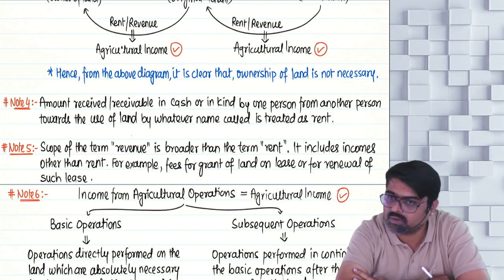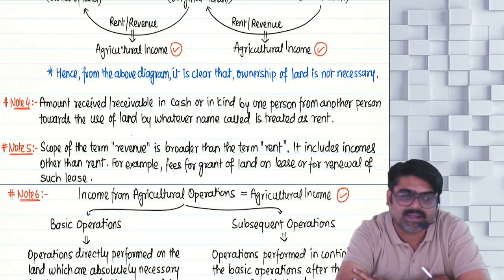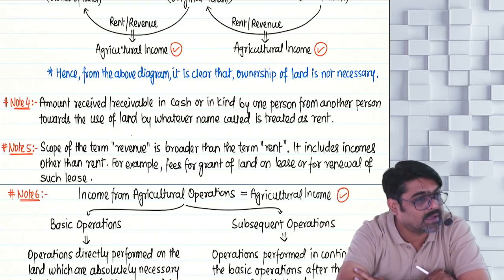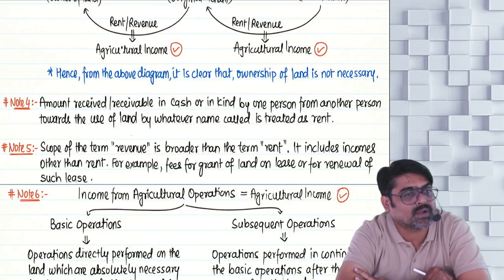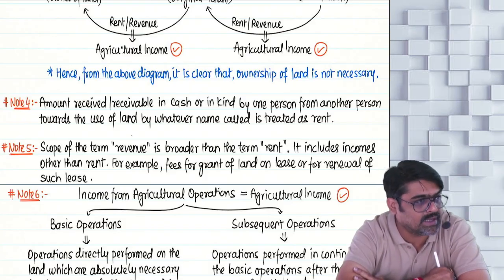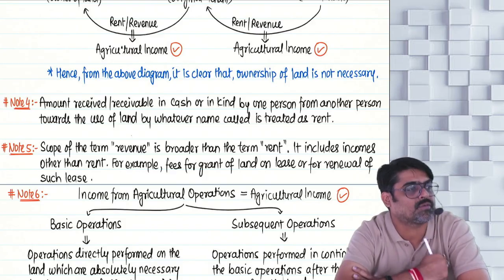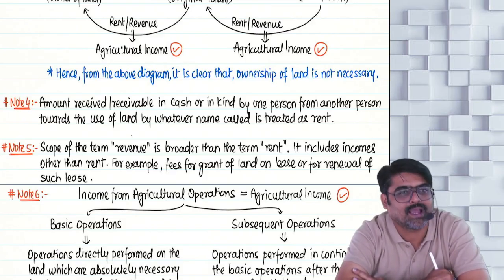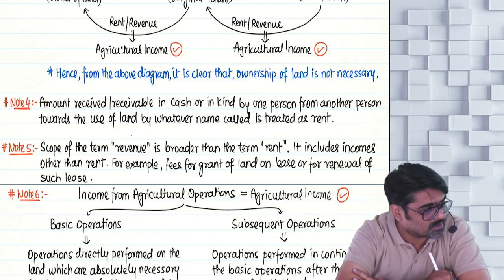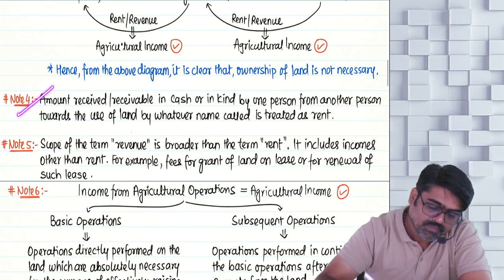Will you remember this? Rent can be given by any name, whether it is given in cash or in kind. It will be fully exempt if that rent is for a land which is situated in India and used for the purpose of agriculture. Yes or no? So this was your note number 4.